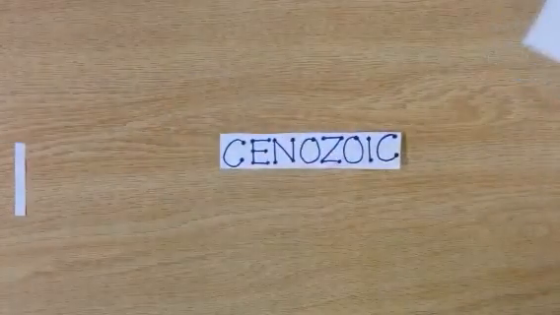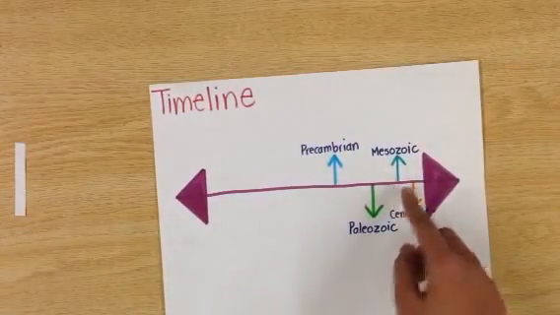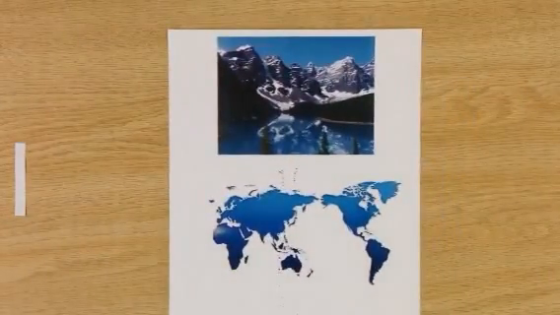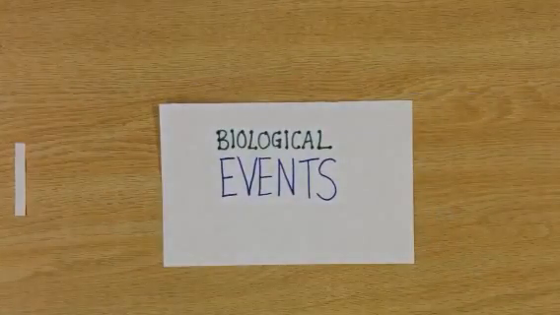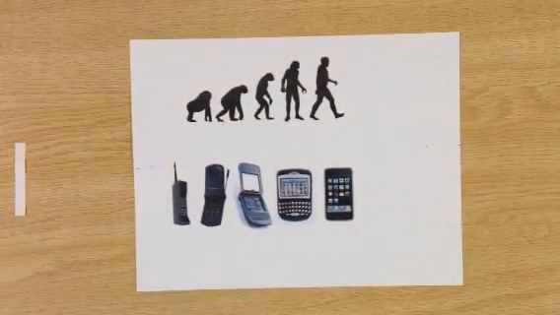The last era that occurred after the Mesozoic era is the Cenozoic era. This era started about 66 million years ago and is still going on. Some of the major geological events are that ice sheets covered most of North America, continents took their present shape, and the formation of the Rocky Mountains has been completed. Some major biological events in this era are that human beings are developed and the developing mammals and modern forms of life evolved, such as technology.